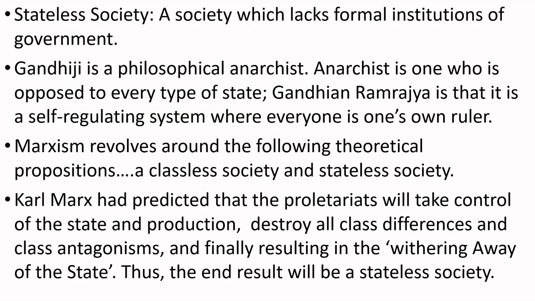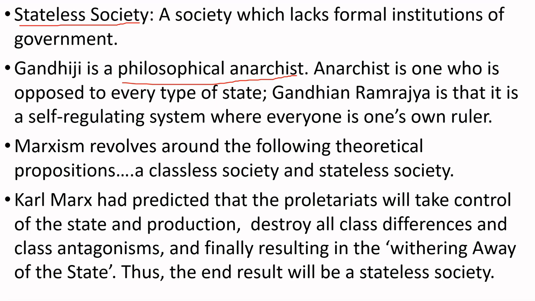What is a stateless society? A society which lacks formal institutions of government. It means there is no government, and no authority to control the people. Every individual is free. Every person can live like a ruler. Gandhiji is a philosophical anarchist.